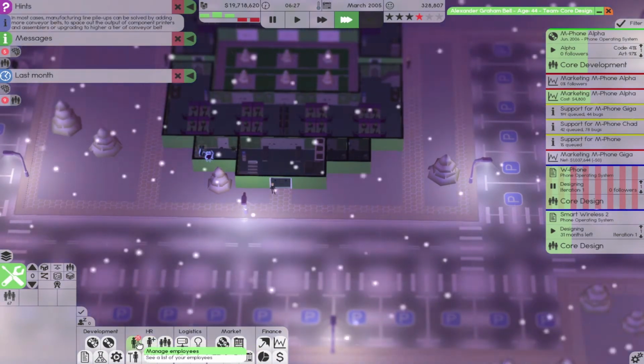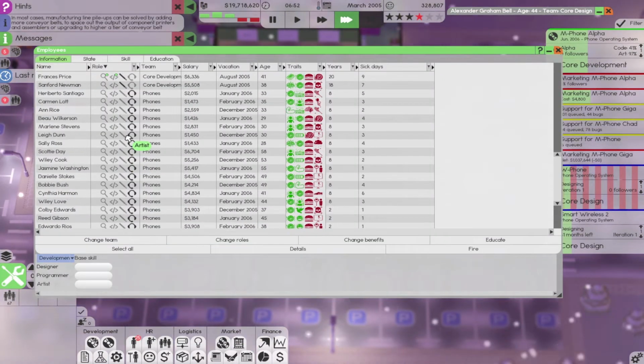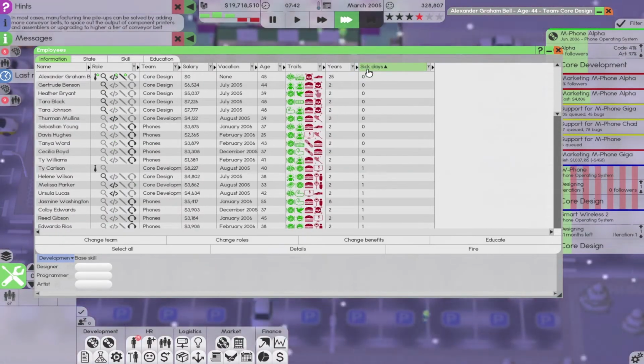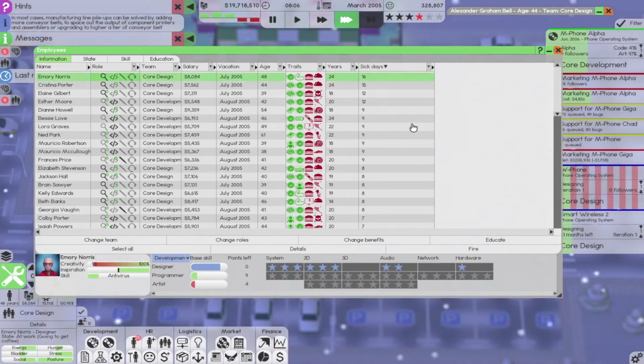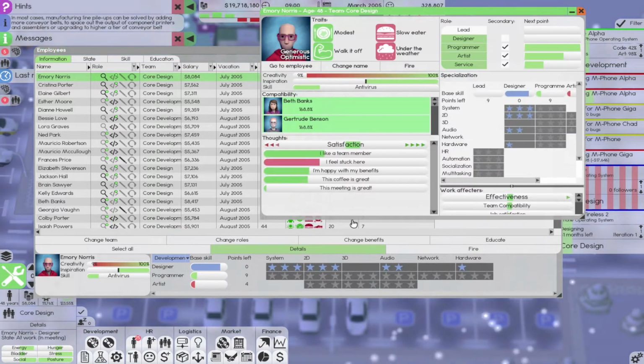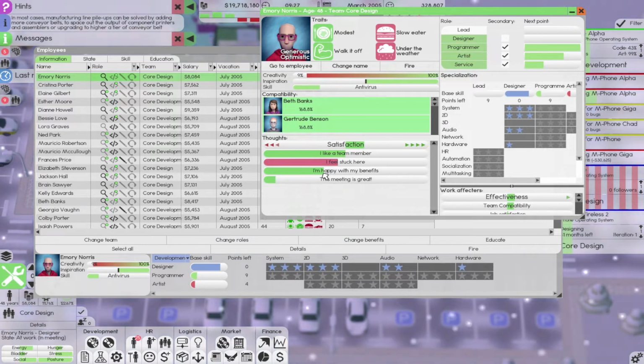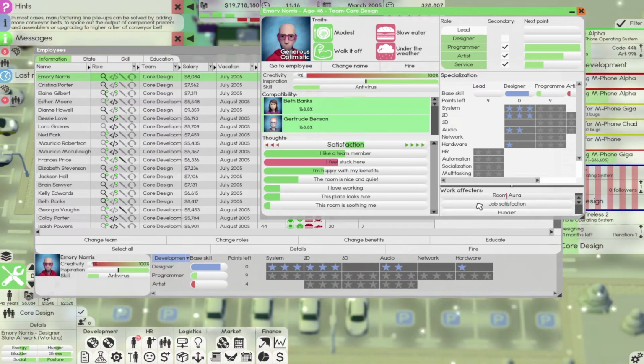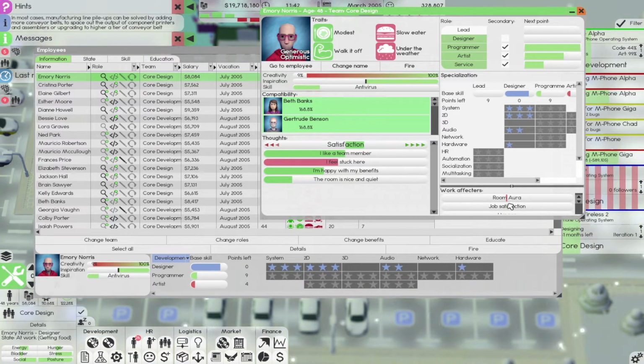Let's go ahead and look at another employee. So we've got, let's sort it by sick days again. You've been here for 24 years. Tell me what you think. You're happy with your benefits, so that kind of offsets the whole I feel stuck here. You love working here, yada, yada, yada. Team compatibility. Room aura is very slightly off, in the negative. Okay.